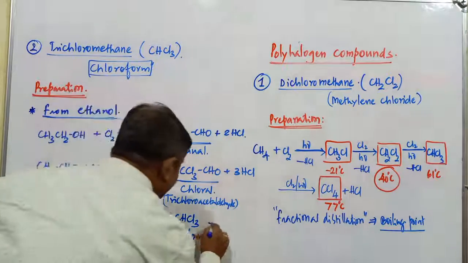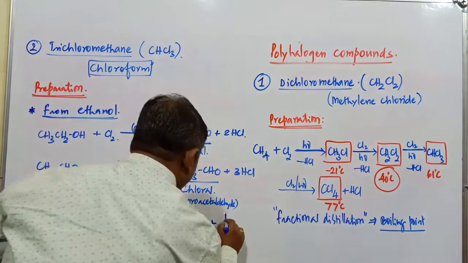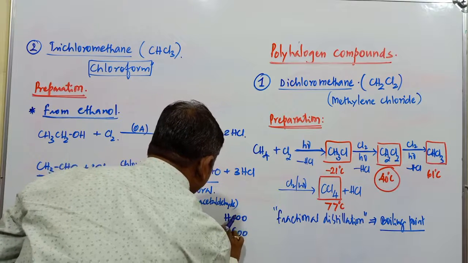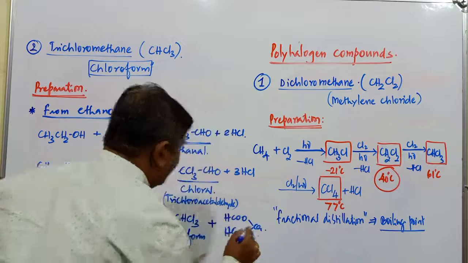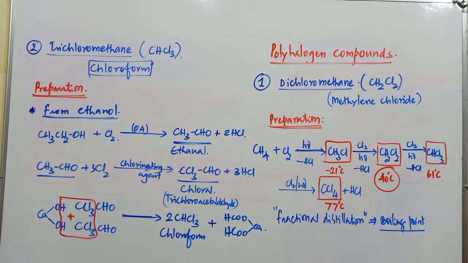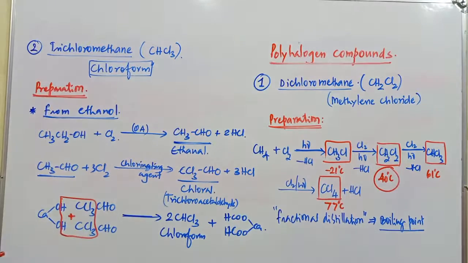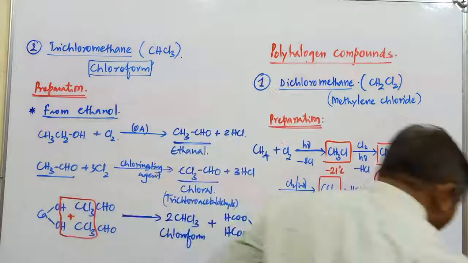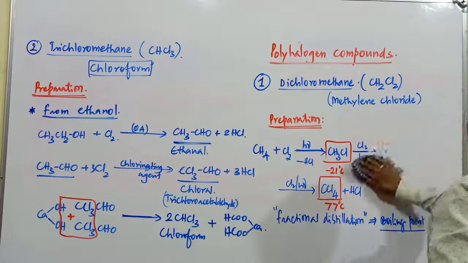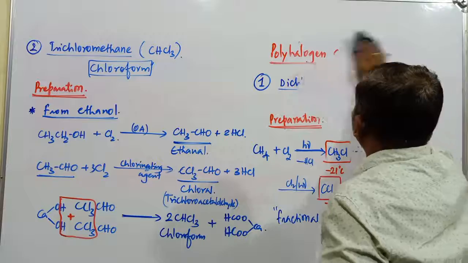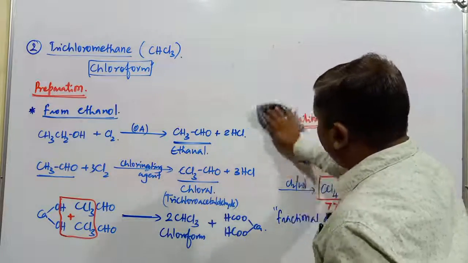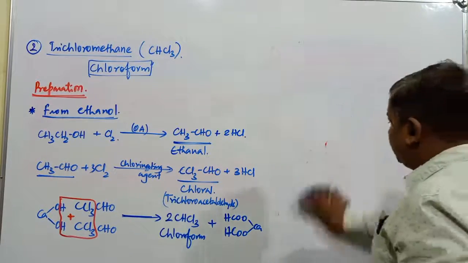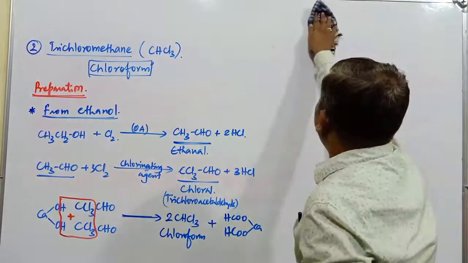In addition to this one, there is the formation of one more compound, that is (HCOO)2Ca. It is called calcium formate. So this is one of the methods of preparation of chloroform, starting from ethyl alcohol. There are many important methods of preparation of chloroform. Out of all those methods, one of the important methods is from ethanol. So once again, first ethanol is treated with chlorine as an oxidizing agent.